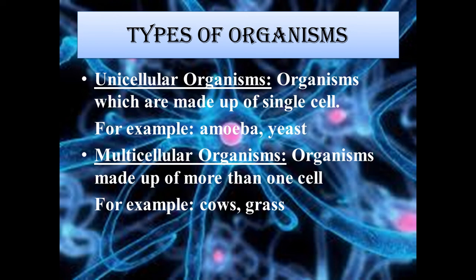Single-celled organisms consist of a single cell, like amoeba, paramecium or yeast. Next are the multicellular organisms. From the word multi, you can recognize that multi means many. The organisms which are made up of more than one cell are called multicellular organisms, like cow, grass, human beings. We all are multicellular organisms.